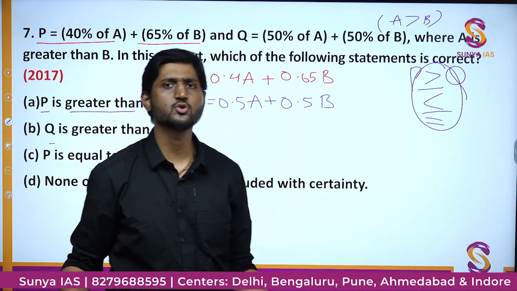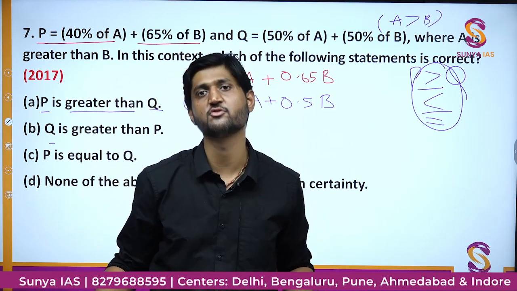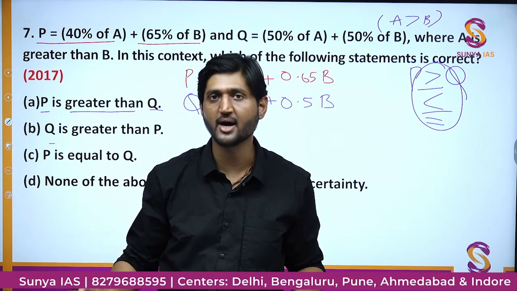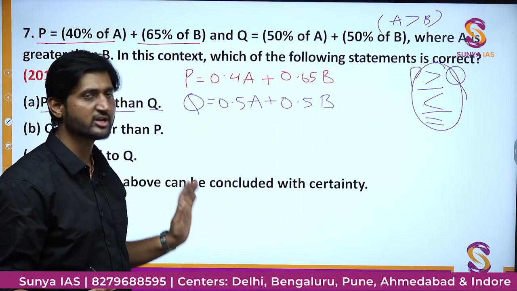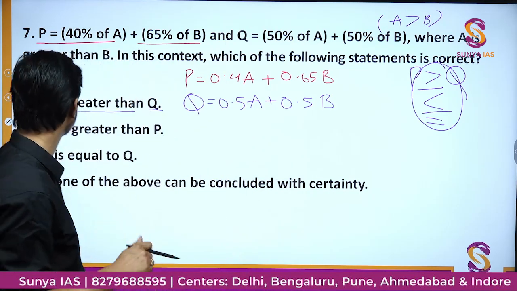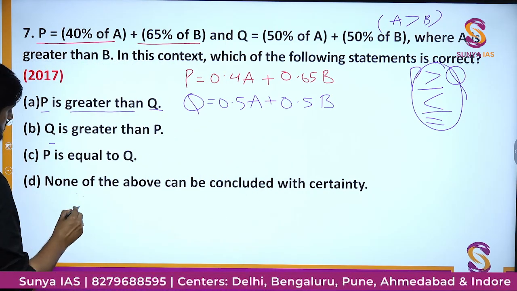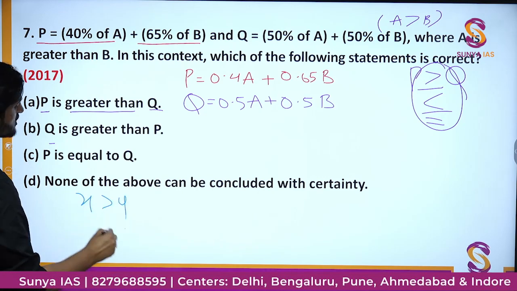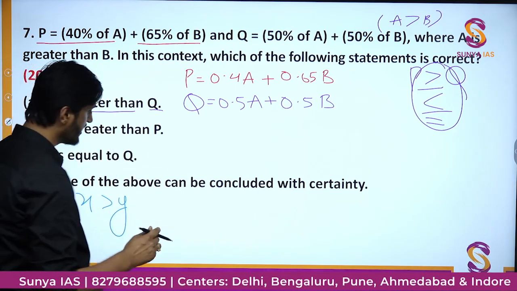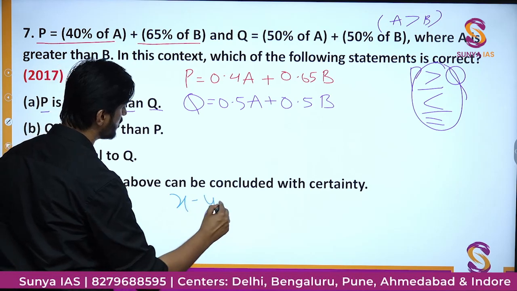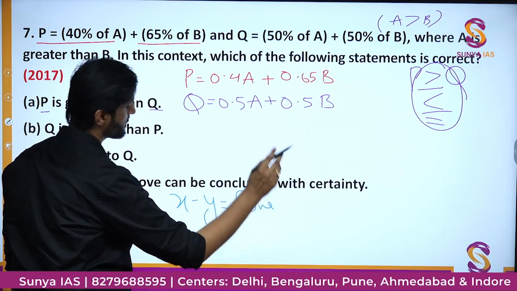Okay, so just a basic trick which we have to follow in this question. Whenever you are being asked whether number X is greater than Y, you just do one thing. If X is greater than Y, then I can say X minus Y is going to be a positive value. Simple.